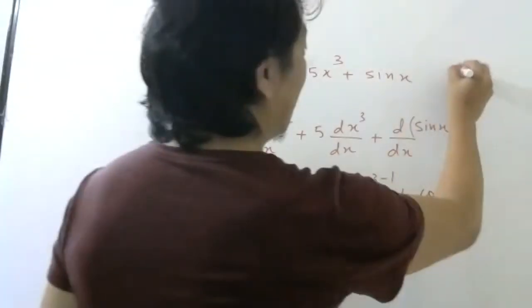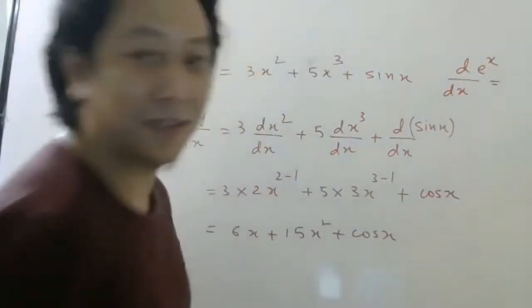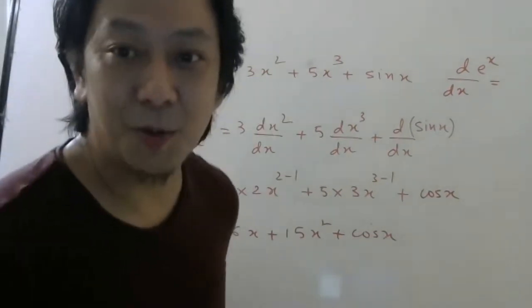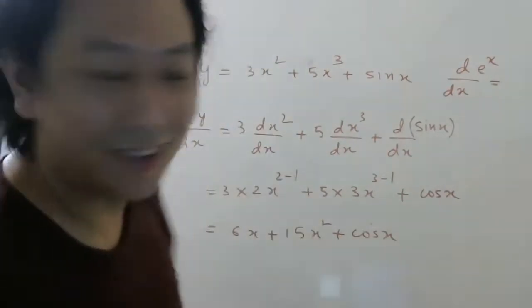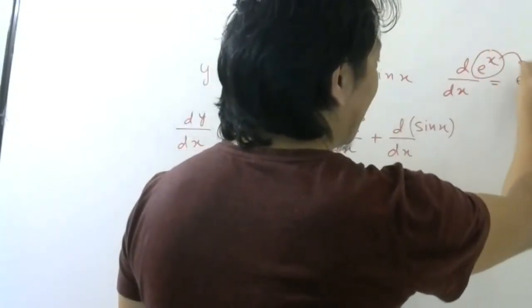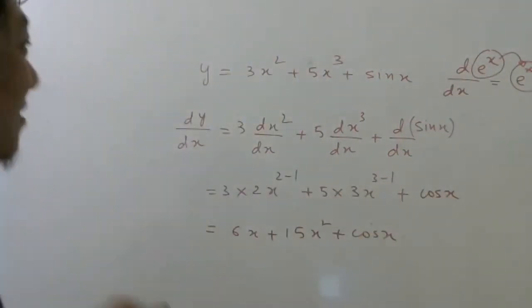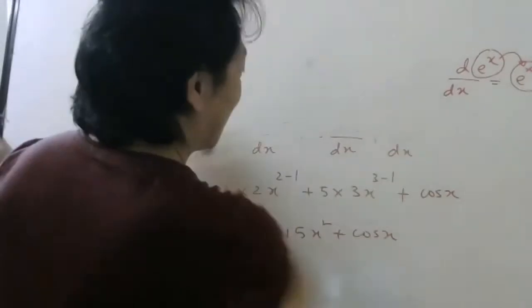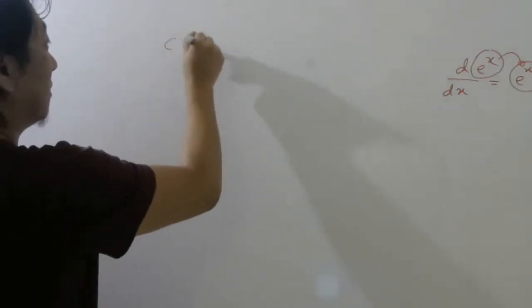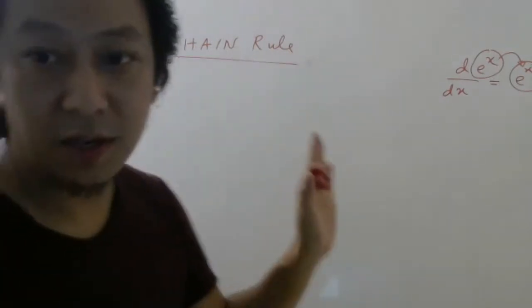And I also told you differentiation of e power x. This is the simplest one because the question itself is the answer. So here differentiation of this is this itself. Very interesting. So now we will study about chain rule. Once we do chain rule, differentiation will be over. Then we will start.